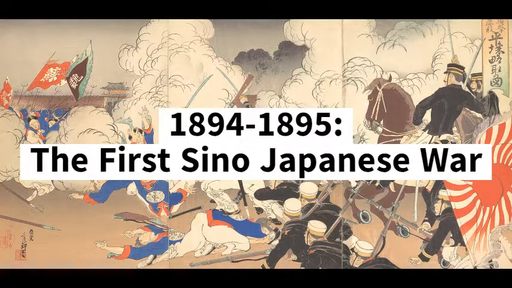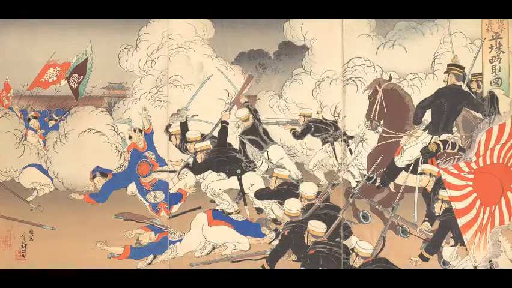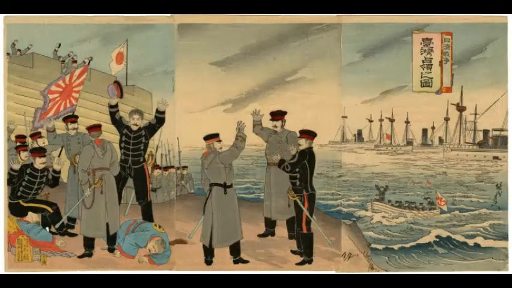1894 to 1895, the First Sino-Japanese War. The Qing dynasty clashed with Japan over Korea. China's regional dominance plummeted after losing and influenced a series of internal clashes over the next 16 years. As part of the defeat agreement, Taiwan was handed over to Japan.